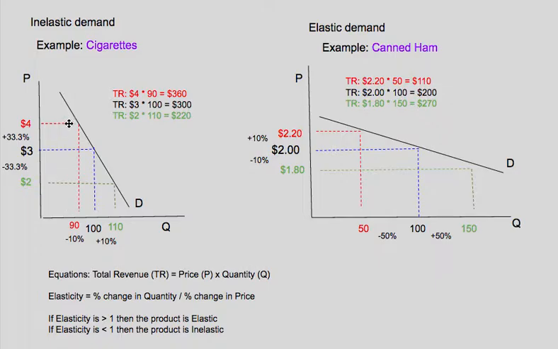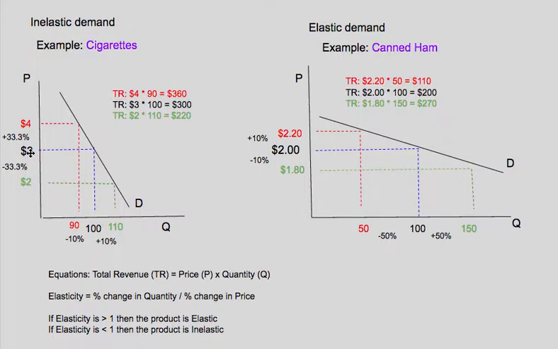So if we take a look here for an example of cigarettes, if we raise the price from $3 to $4, which is a 33% increase, we notice a decrease goes from 100 down to 90. That is a minus 10% decrease. The percentage change increase is much greater than the quantity change. Why is this? It's because of the type of product that it is. When the price goes up, people just tend to buy a little bit less, but will still pay for the product.